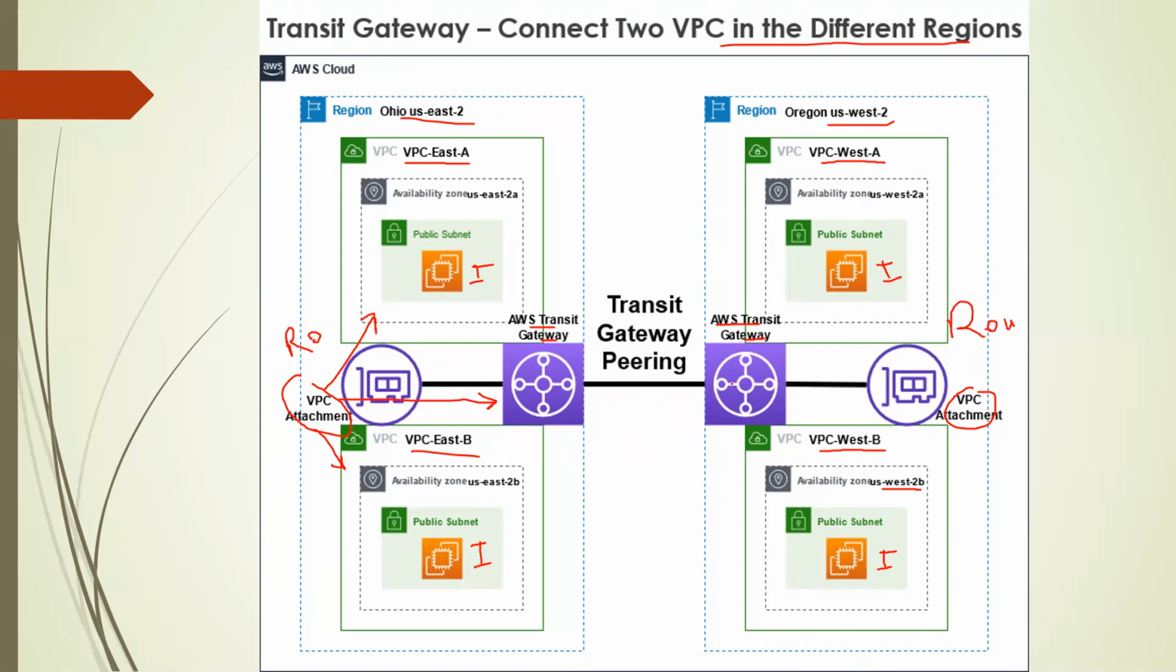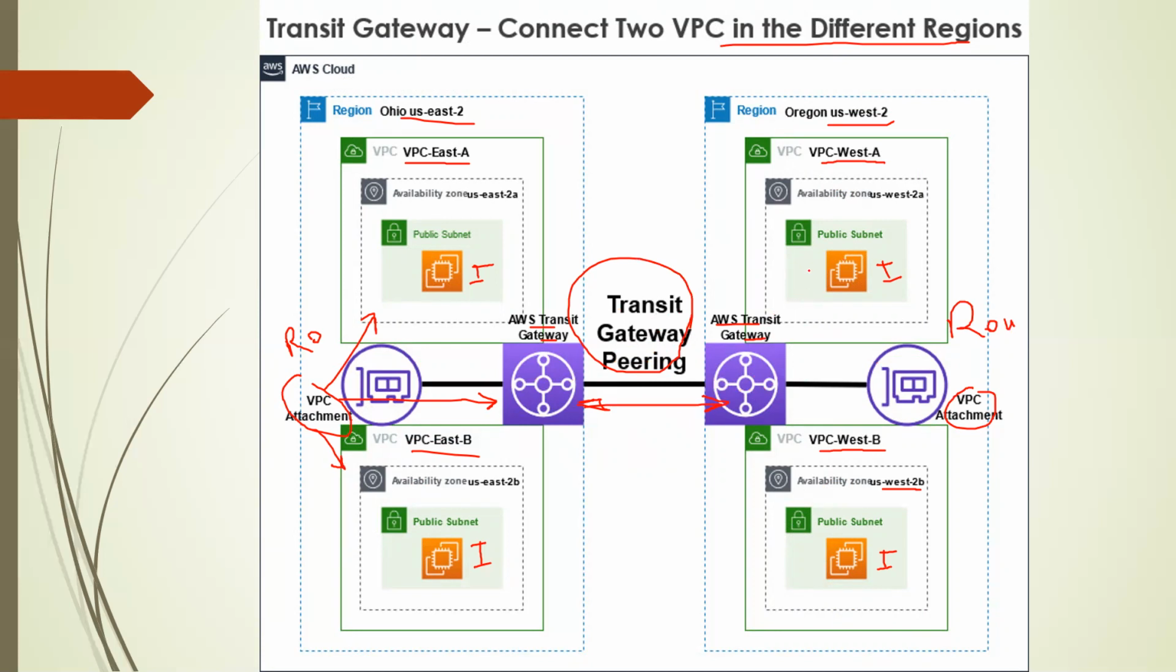After that, we need to create one peering. This is a transit gateway peering between the two transit gateways. So when we do this peering, this connection will be established.